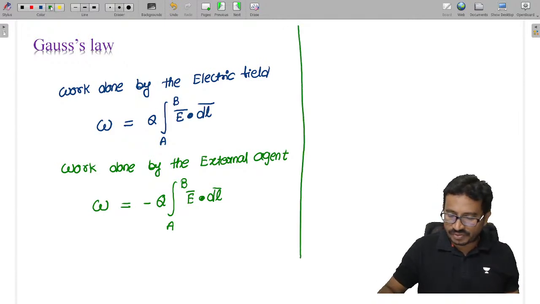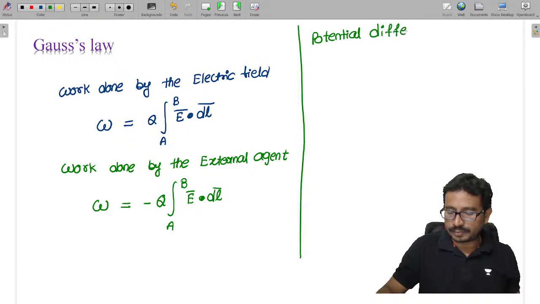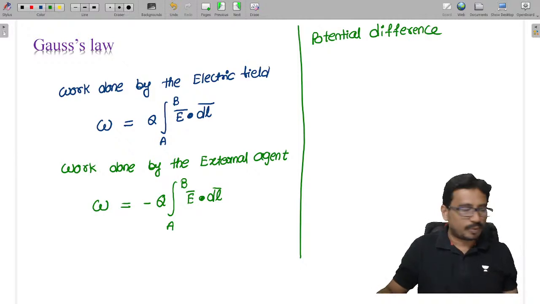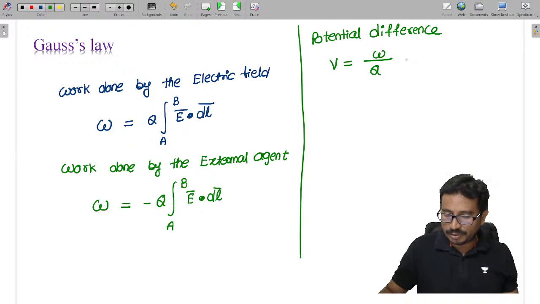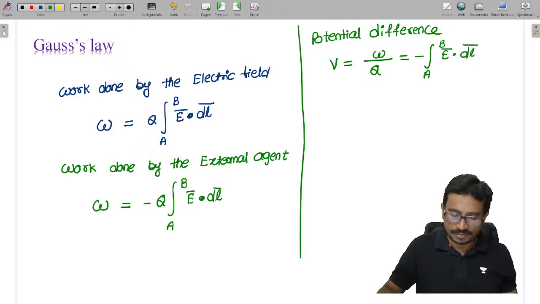And the potential difference is the work done per unit charge, which is given as minus the integration from A to B of E dot dl. This is the potential difference between the two points A and B.